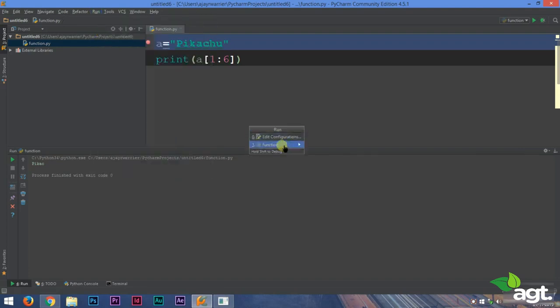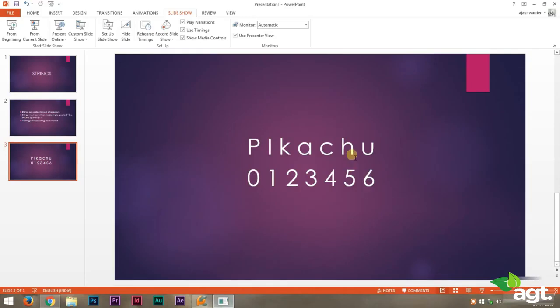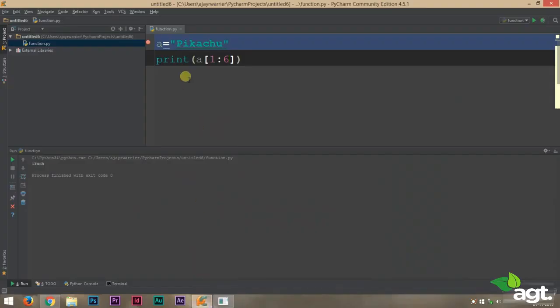Let's run this. You can catch it in the output, because the printing will start from index 1, that is our I, all the way to the upper limit, that is 6 minus 1, that is the 5th letter. What is our 5th letter? It is H. So it will print all the letters from I to H.